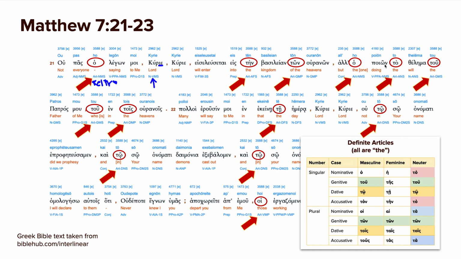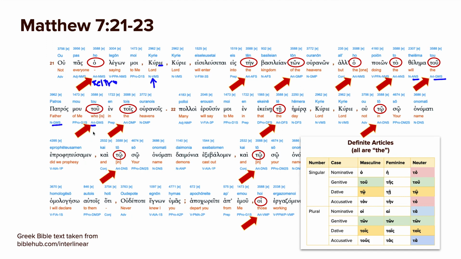So ho poion is the one doing the will of the Father. Here we have a neuter, so that's why we have to instead of ho. So to thelema, to of the Father. Note genitive masculine singular to go with the genitive masculine singular patros mou. And then who is, now here, this is actually an article.